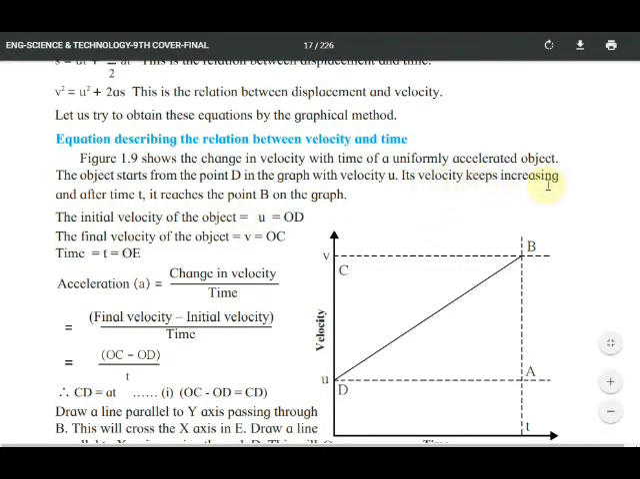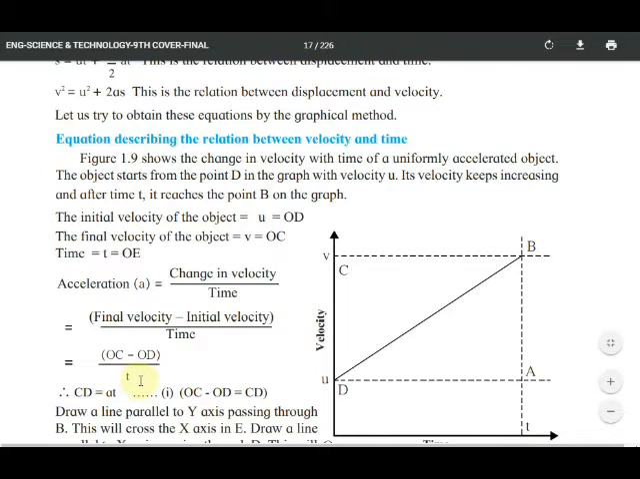Its velocity keeps increasing, and after time t it reaches the point B on the graph. It starts going and reaches point B. Initial velocity of the object is u is equal to OD. It starts from here, goes to here and again it increases. Final velocity of the object is v is equal to OC. Final velocity OC, initial velocity OD, time is OE.